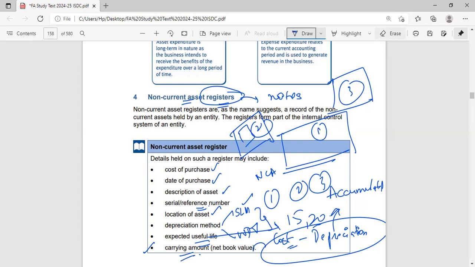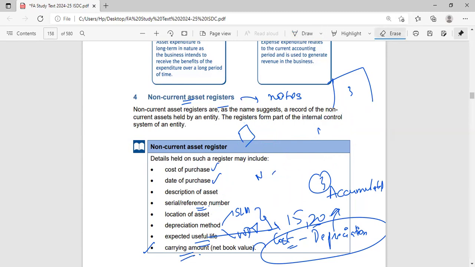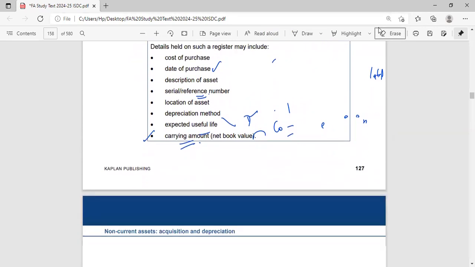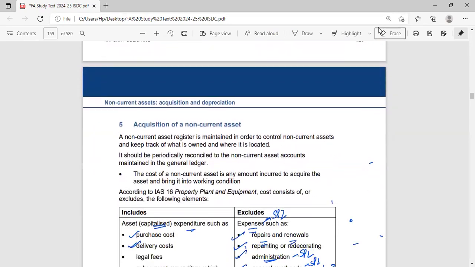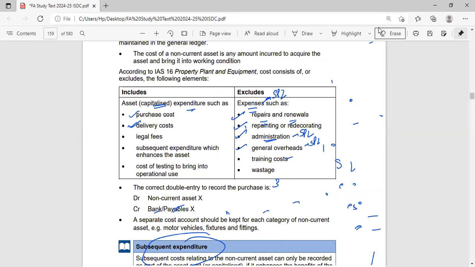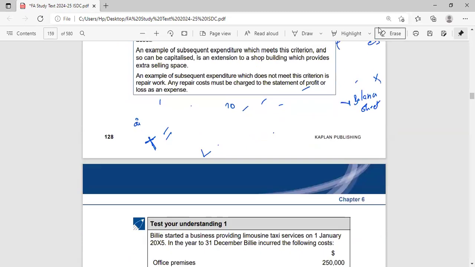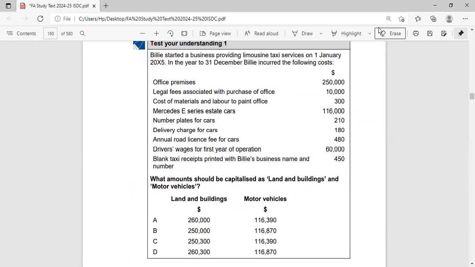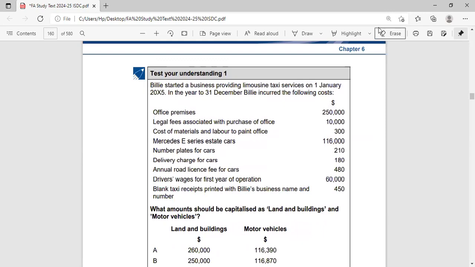So that's it. There are many questions from this particular topic of non-current assets register, so do not take it lightly. It's of equal importance. In fact, in ACCA exams, you have to read each and everything equally. You have to give equal importance to everything. You can't ignore any topic, literally any topic. Now we'll do this test, your understanding 1, and it will clear the majority of the doubts if you have any.